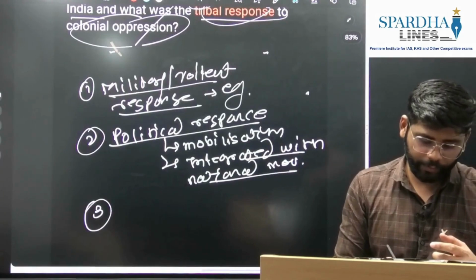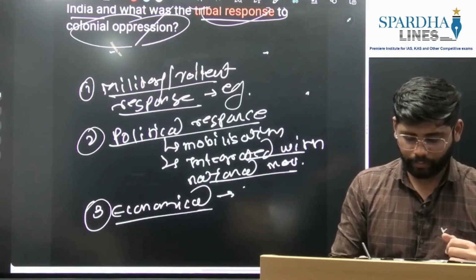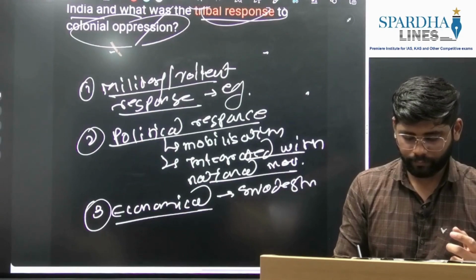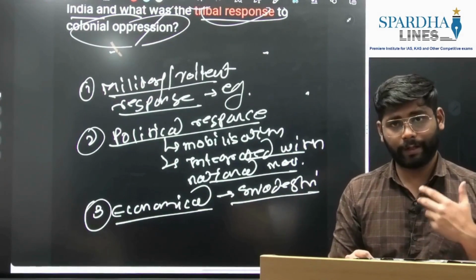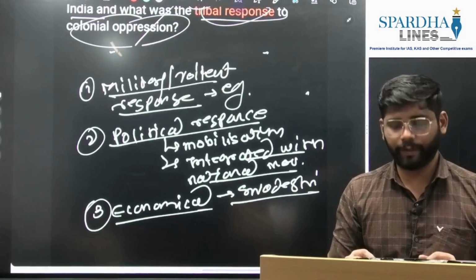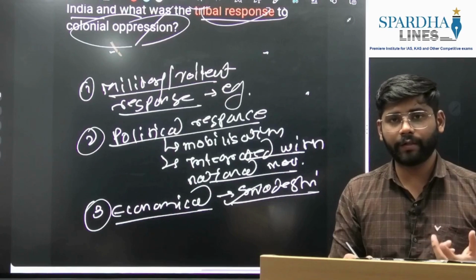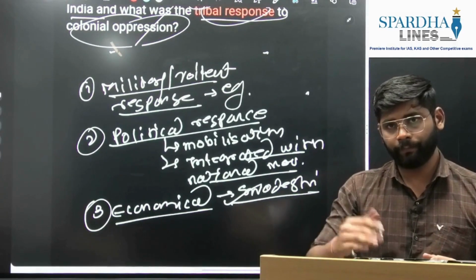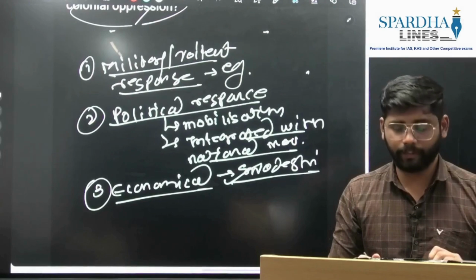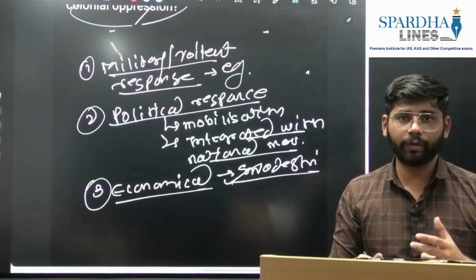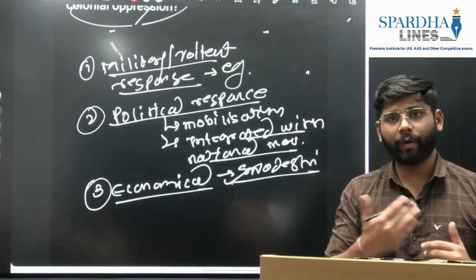Again, the third you can write about is the economic response. In economic, you can write about the development of Swadeshi. When the Gandhian phase started, the tribals got integrated, or started integration into the national movement. They took inspiration and went for Swadeshi, indigenous products. So they destabilized the British economy, which had its root in tribal regions. This way you can write about the military violent response and also the political, non-violent response.